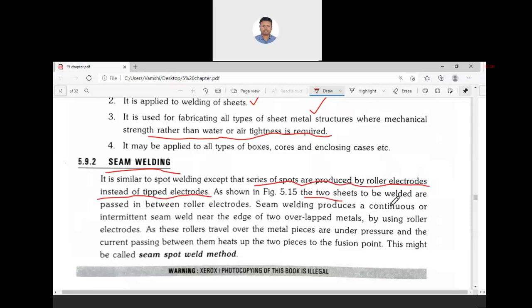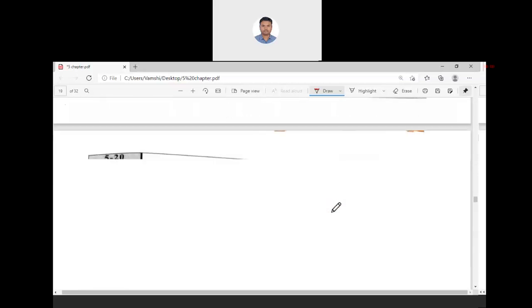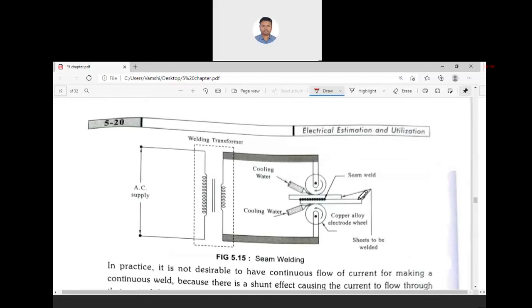The two sheets are passed in between the roller electrodes. Seam welding produces a continuous or intermittent seam weld near the edge of the two overlapped materials by using these roller electrodes. So this is seam welding, where continuous welding is required.